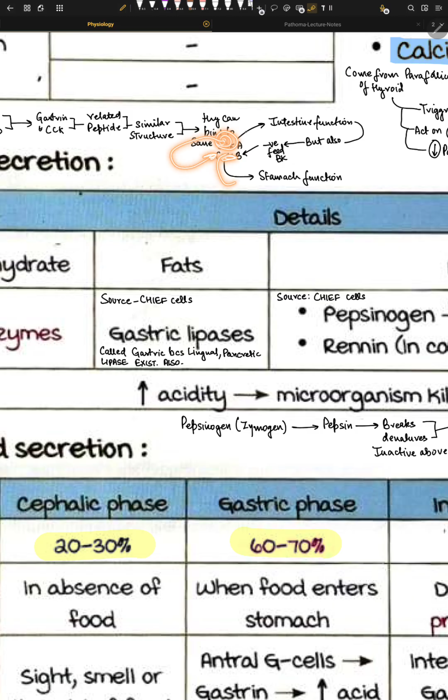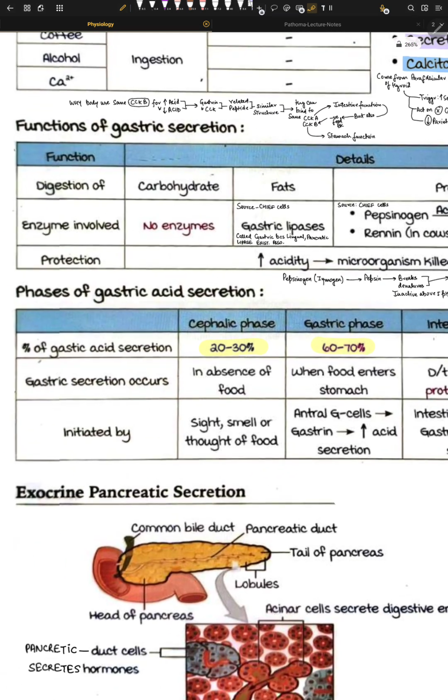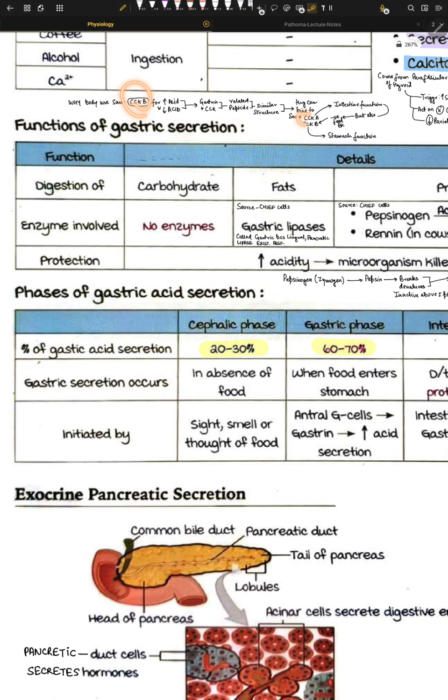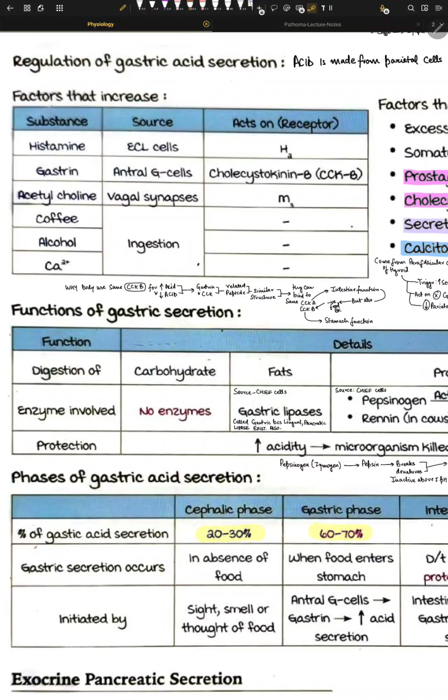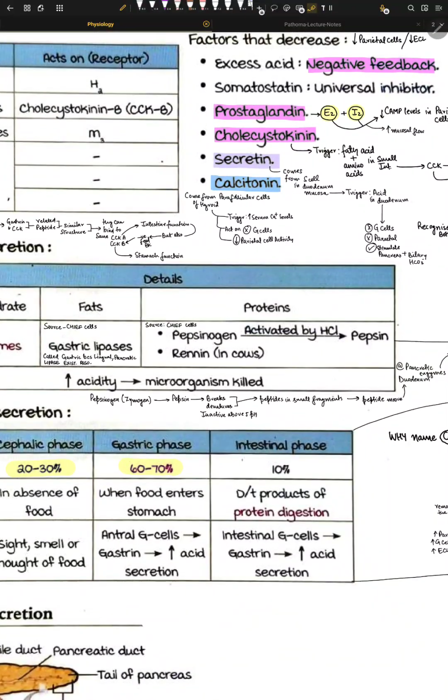If B is, it will not stop CCKA. So that's the story of CCKB and CCKA, right? There are two receptors. What's really happening here is that CCKB is present at different places, and at different places it will act differently.